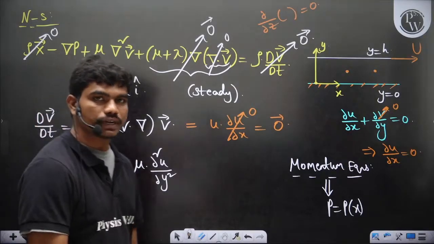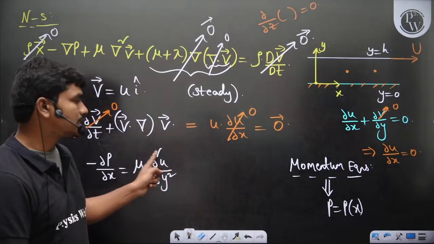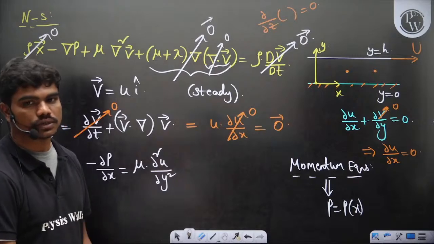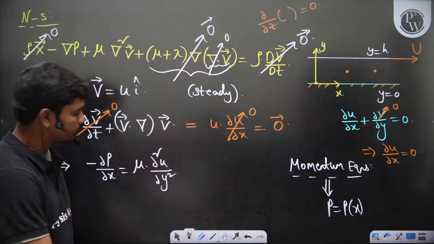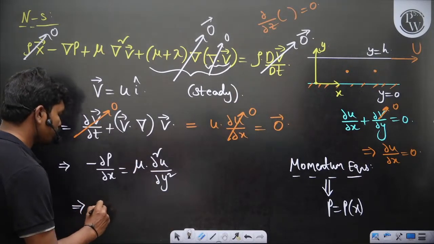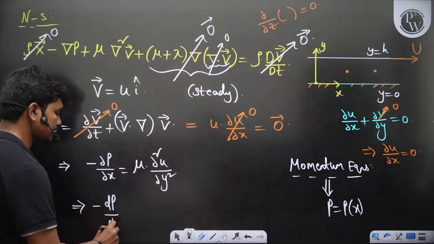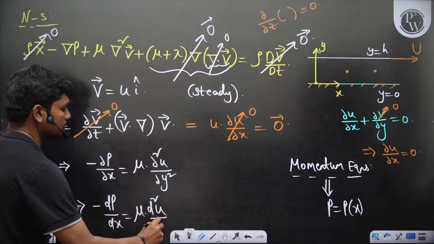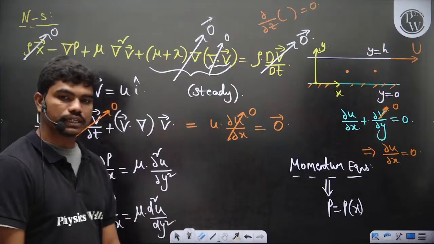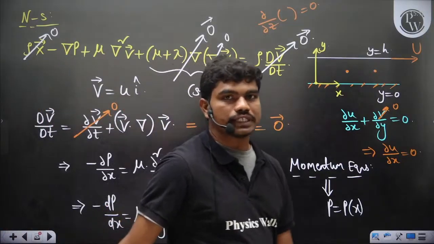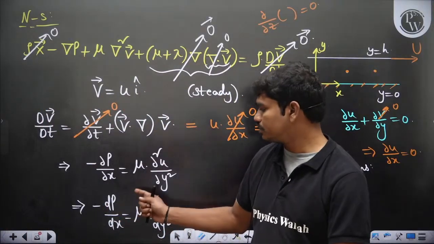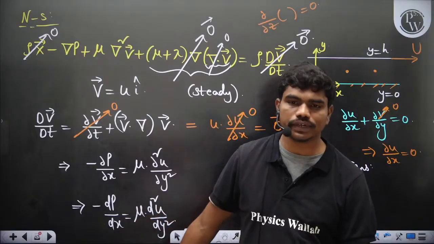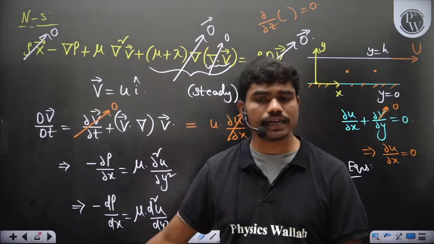Okay, and u is a function of only y, so this also becomes an exact derivative because ∂u/∂x is 0. So if you do these things, -dp/dx is equal to mu times d²u/dy². Now you have one logic: one side of this equation is purely a function of x. This is purely a function of x because p is only a function of x, so you differentiate that with respect to x, you'll again get a function of x only.